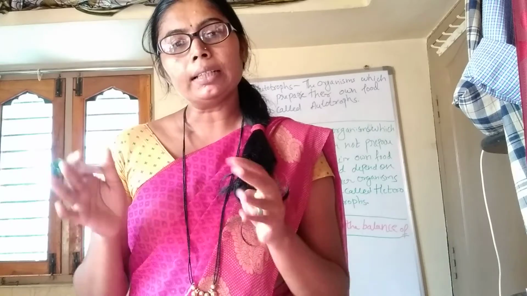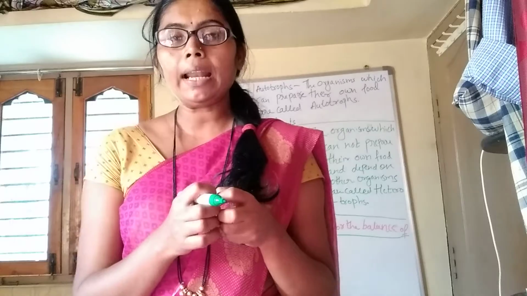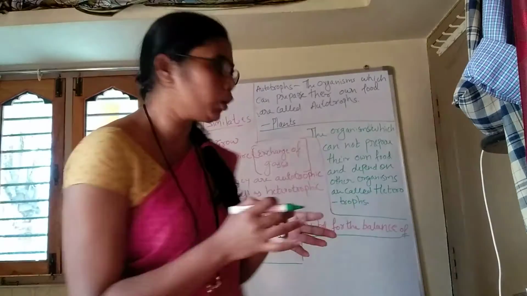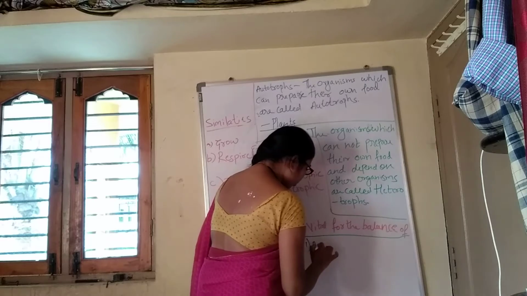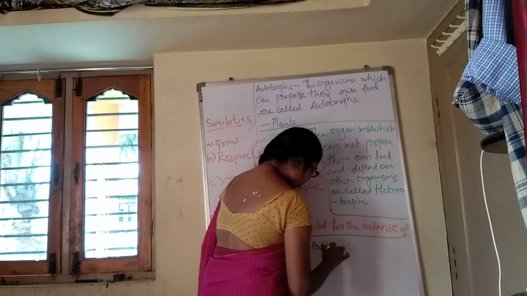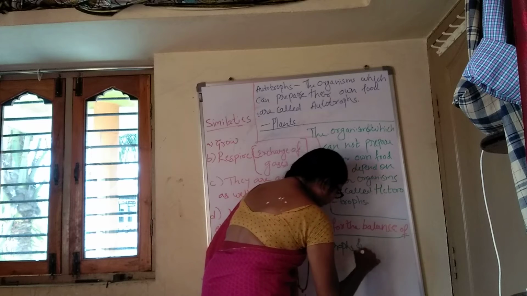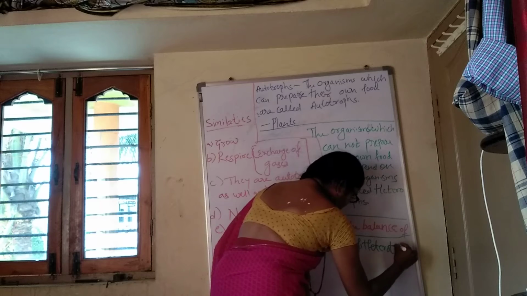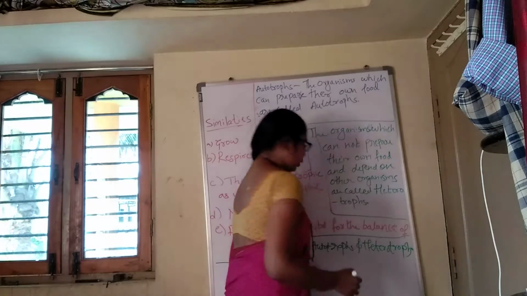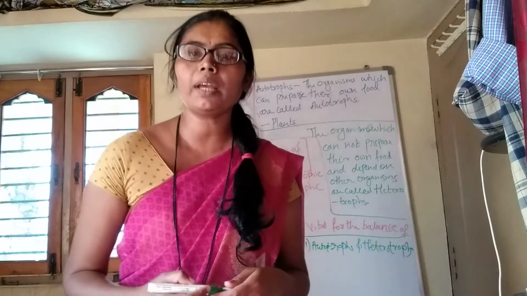Now we are discussing the differences, right? Autotrophs will prepare their own food. Hetero means they are not able to prepare their own food. This is one difference.